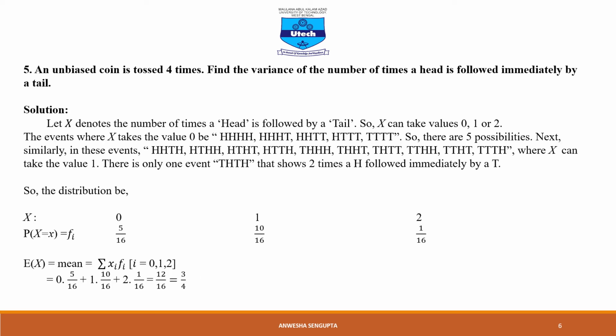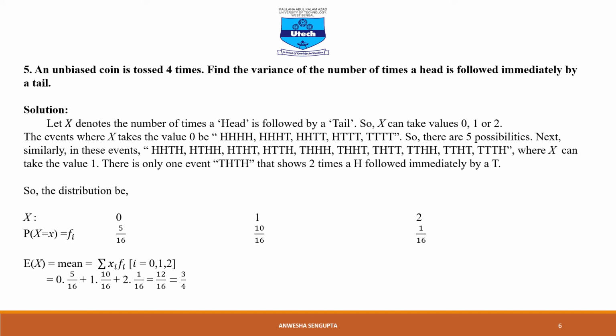Next, an unbiased coin is tossed 4 times. Find the variance of the number of times a head is followed immediately by a tail. So, we denote x by the number of times a head is followed by a tail. So, x can take the values 0, 1 or 2.